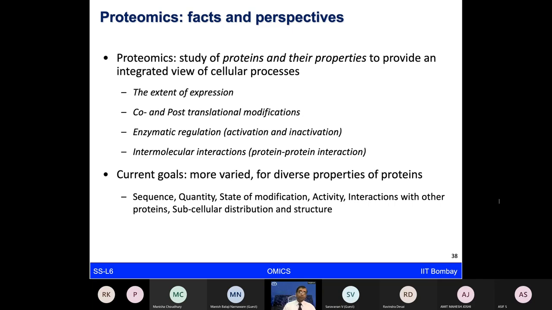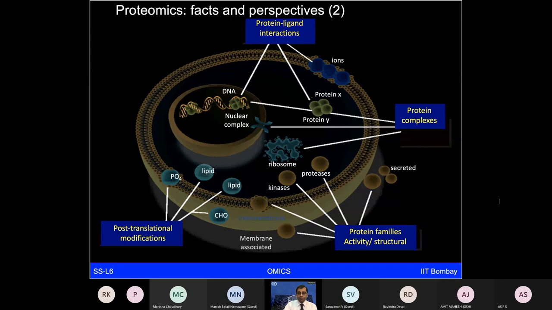So if you ask what the goals of this field are, they are still very challenging and very diverse. Sometimes people want to just look at the sequence of a given protein or its peptides. Sometimes they want to know how a given protein is different between healthy versus disease conditions. So, the quantification of the proteins, or looking at how the proteins are getting modified, what is the activity of the given protein, how the proteins are interacting, which cell compartment they actually belong to, which is the subcellular distribution of these proteins. So many of these things are actually part of this one field, which is proteomics.